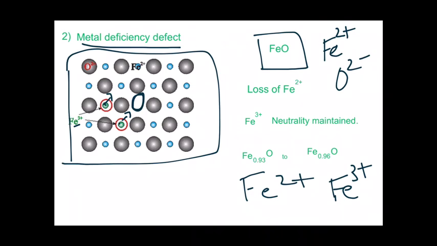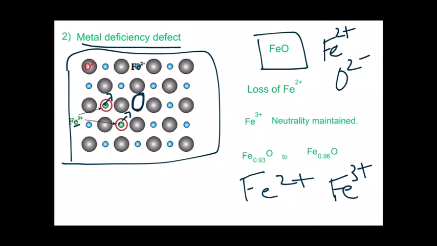But when that occurs, it leaves vacancies, because in the compound electrical neutrality should be maintained, otherwise the compound will not be stable. So in every compound the electrical neutrality will be maintained. Hope you understood. 3 Fe2 plus ions were replaced by 2 Fe3 plus ions, leading to metal deficiency.